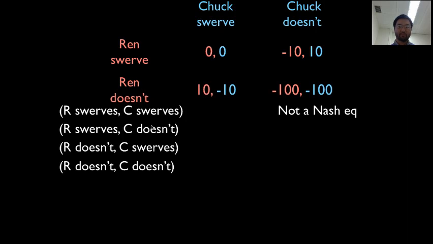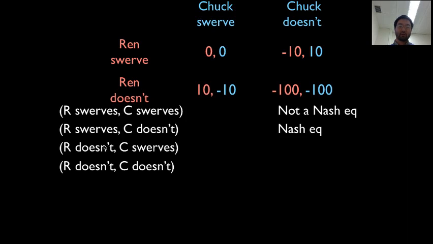How about this one here? Ren swerves, Chuck doesn't. That corresponds to this. This is a Nash equilibrium. This is a self-fulfilling prophecy. If we make this prediction, no one wants to deviate from it. If Ren deviates, Ren gets -100 as opposed to -10, so he'd rather not deviate. Chuck is getting a 10. If Chuck were to deviate, he'd get a 0, so he doesn't want to deviate either. No one wants to deviate, hence it's a Nash equilibrium.